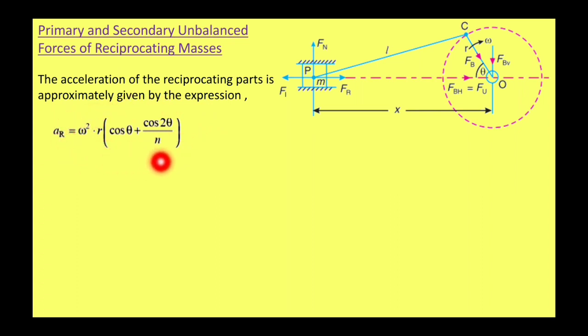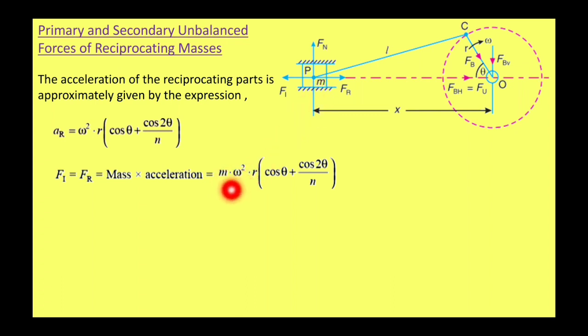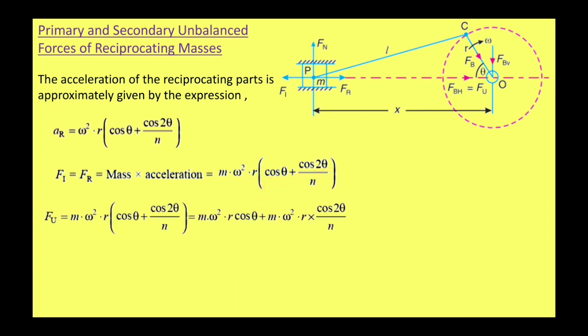This is the acceleration of the piston. Now if I want to find the force generated with this acceleration, Fi is equal to Fr, that is mass into acceleration. If the reciprocating mass is m, then the force will be m omega square r in bracket cos theta plus cos 2 theta by n.